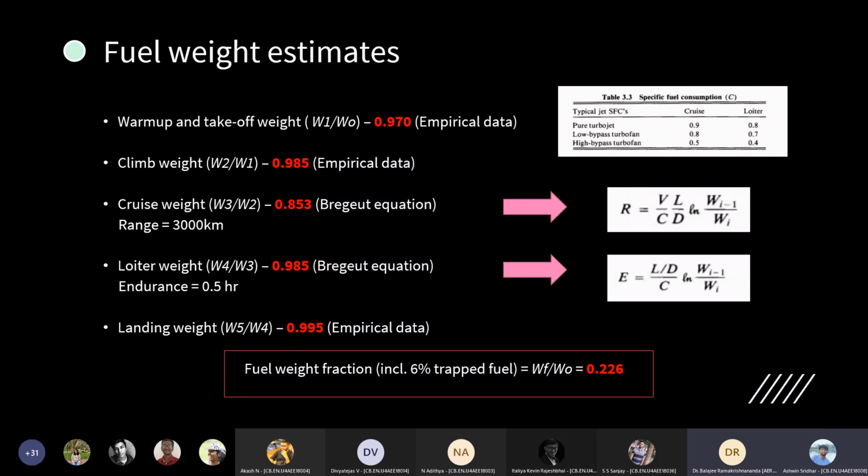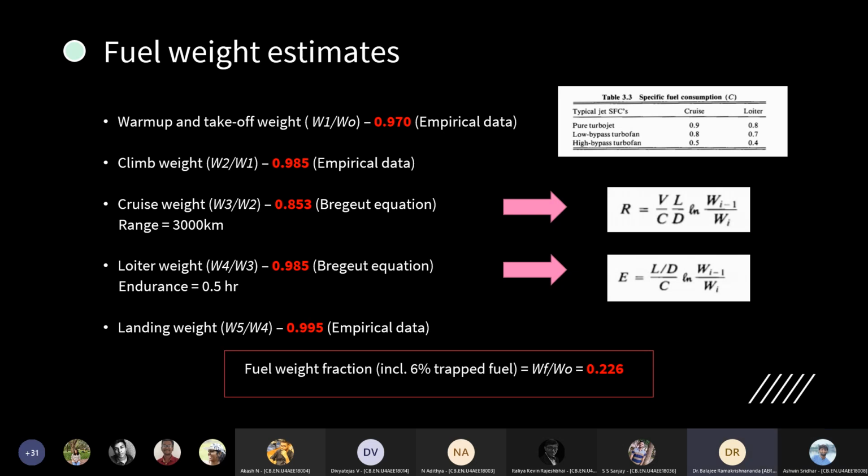So W3 by W2 came up to be 0.853, and for a loiter of half an hour, that is 0.5 hours, we got 0.98 as W4 by W3. Which type of engine are you using? High bypass turbofans. What's your flight Mach number? 0.6, sir.